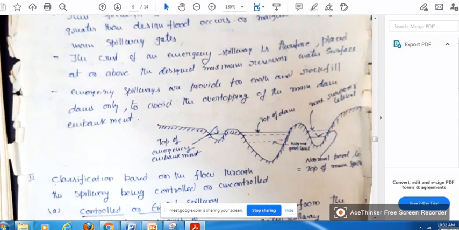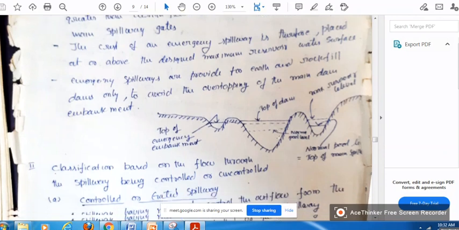Another one, an emergency spillway, is also provided. Sometimes if the flood is very high, the emergency spillway can start functioning. So this is where you have to keep the sill level of the spillway: at the normal pool level, but the top of the dam is here.